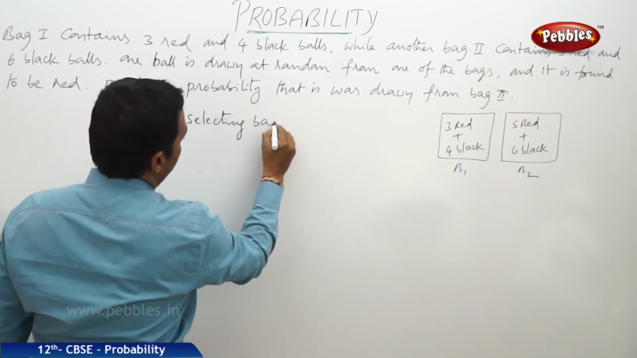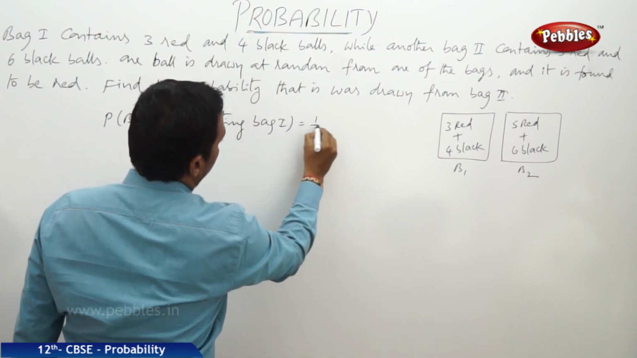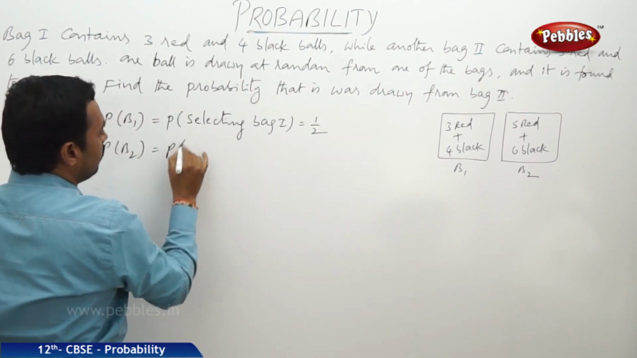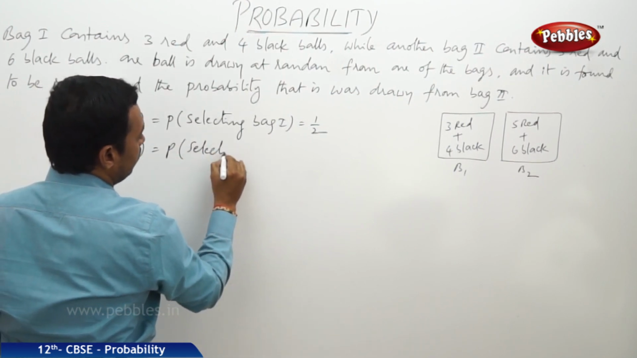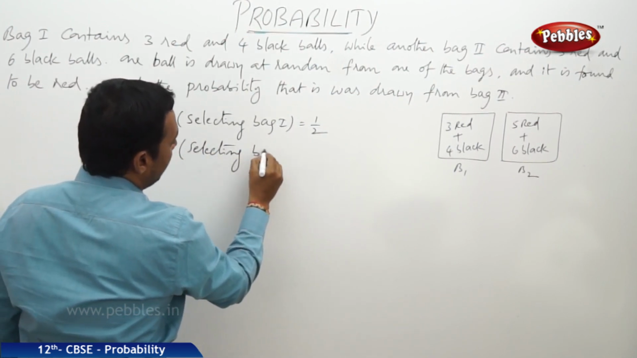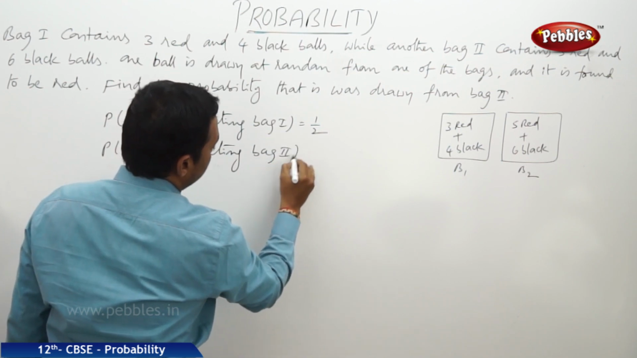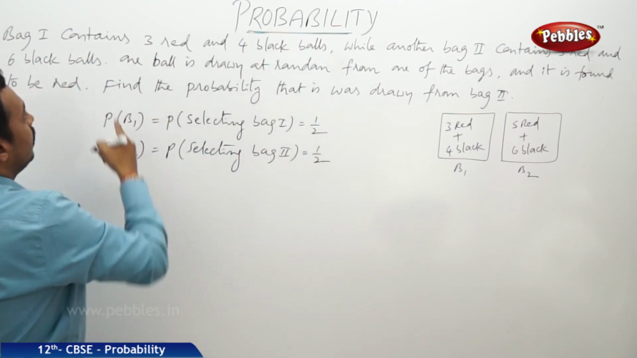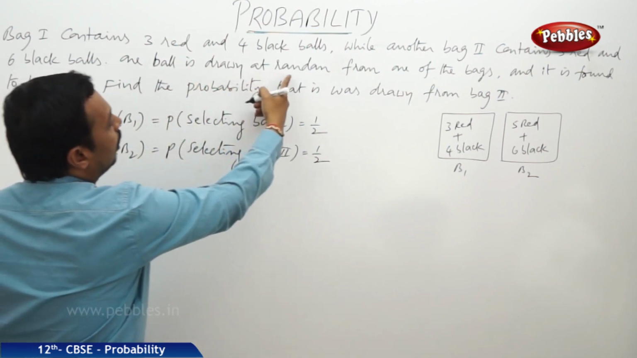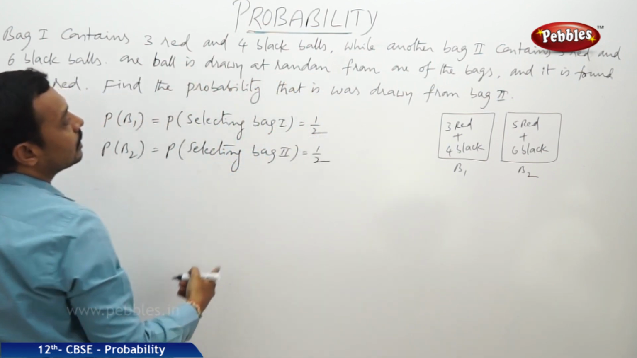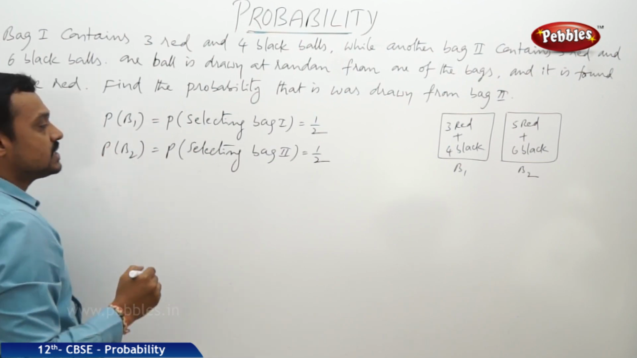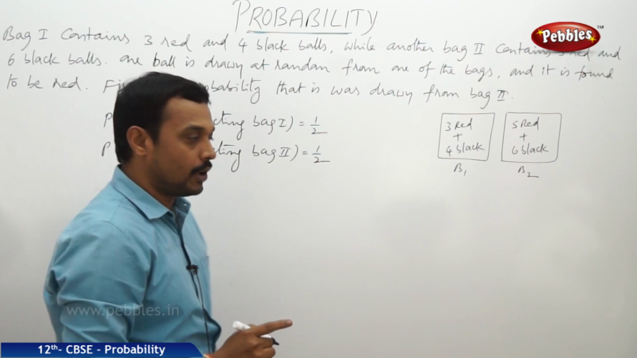Selecting bag 1, P of B1 is equal to 1 by 2, and P of B2, the probability of selecting bag 2, is also 1 by 2. Now, one ball is drawn from the bag and it is found to be red. That means the selected ball is a red color ball.